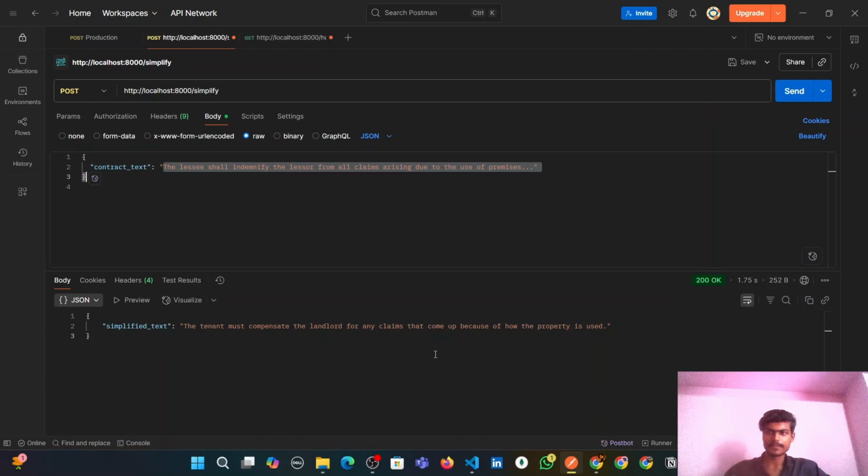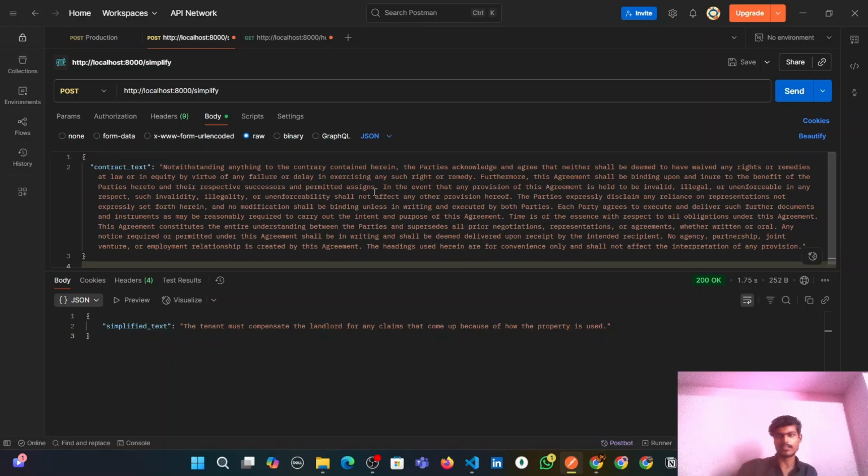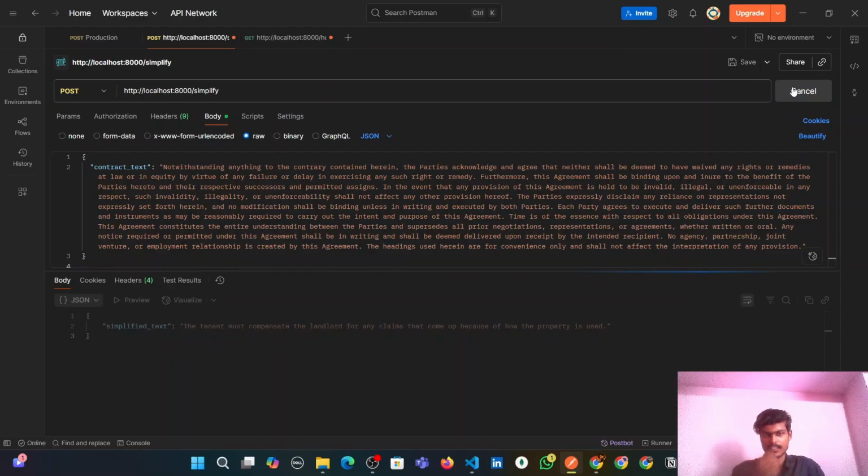Let's try a bit of longer legal contract text, guys. Now this legal contract is large enough, notwithstanding anything to the contrary contained herein. Let's directly simplify it, guys.